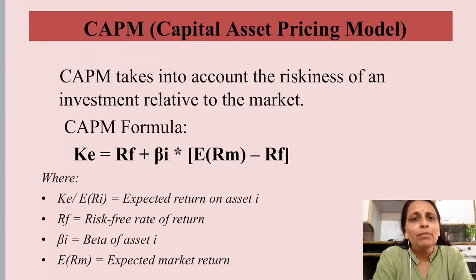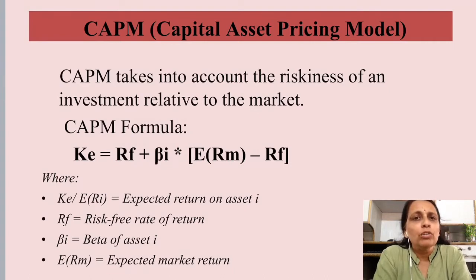So this CAPM is definitely a calculation of cost of equity only for those companies which are listed in the market. Listed means whose shares are available for buying and selling in any stock exchange. Then only we can compare this with the benchmark, calculate the risk premium and then calculate the cost of equity.